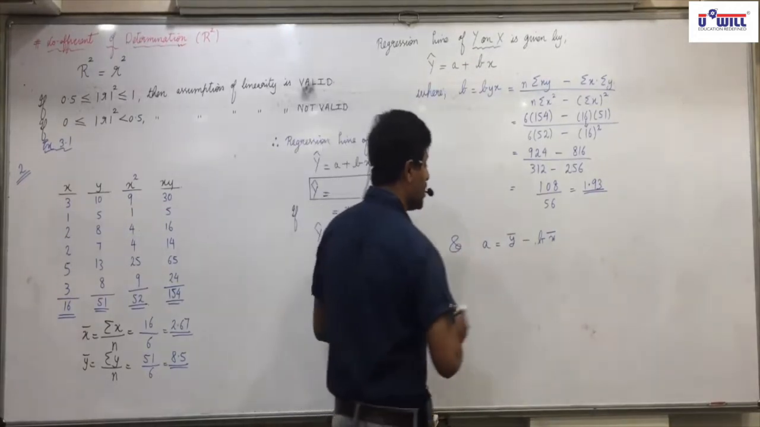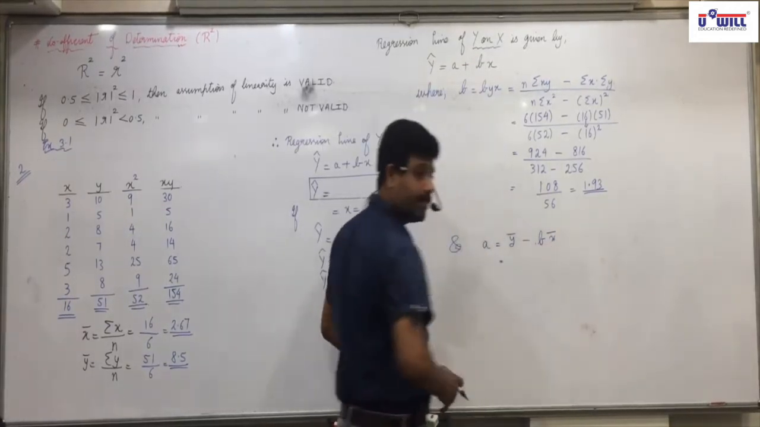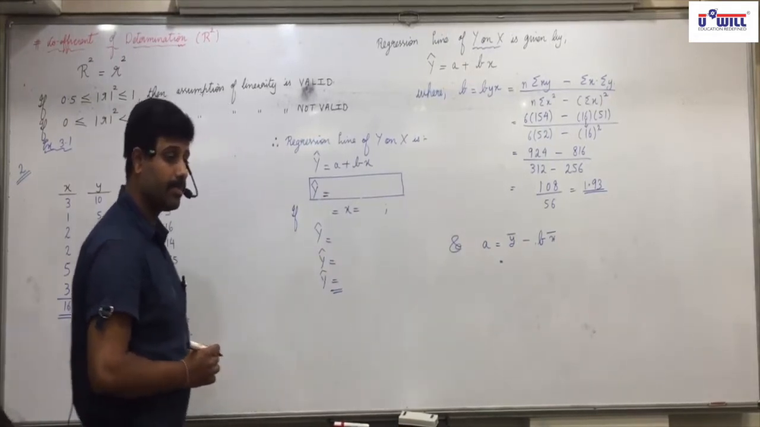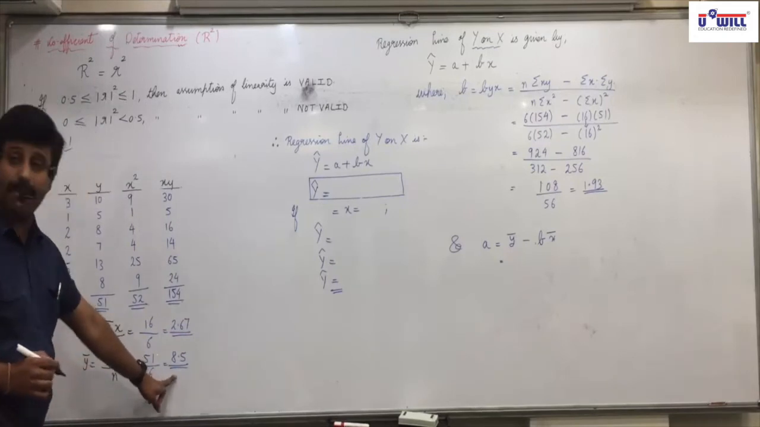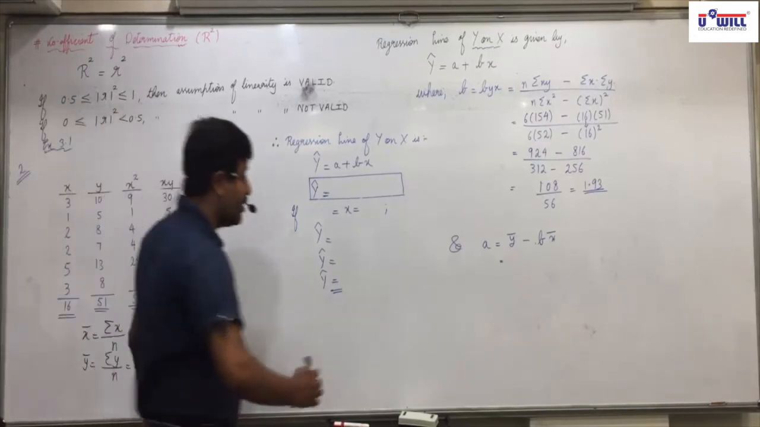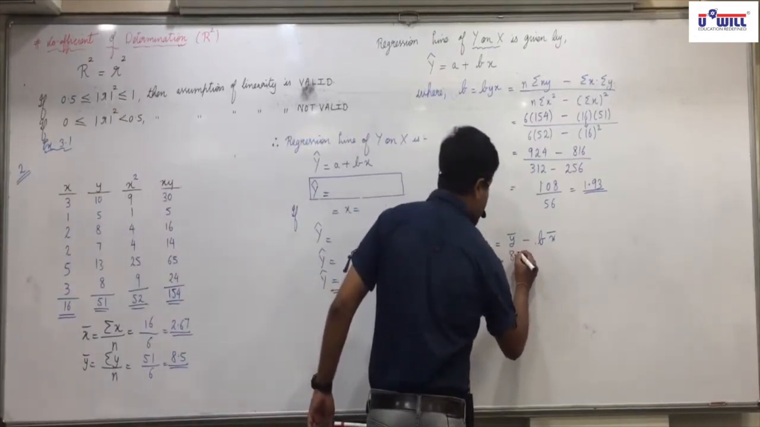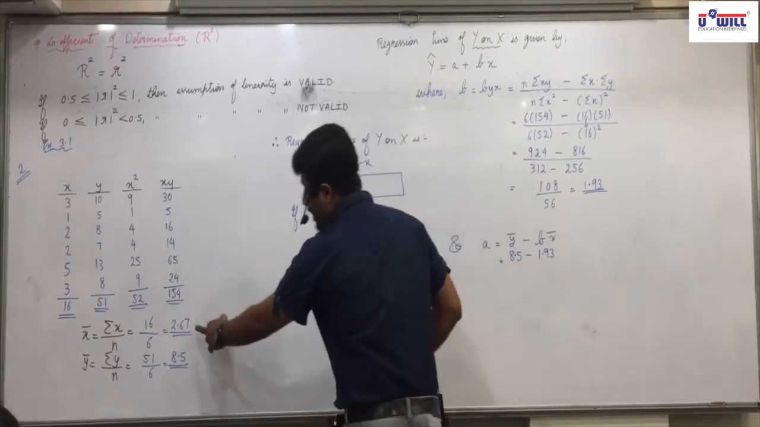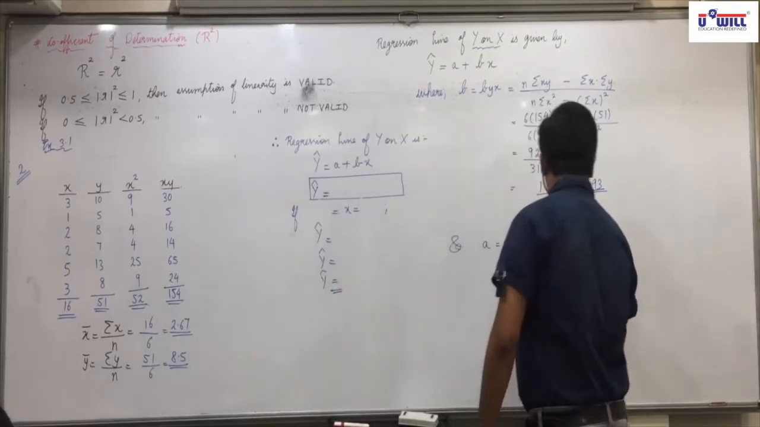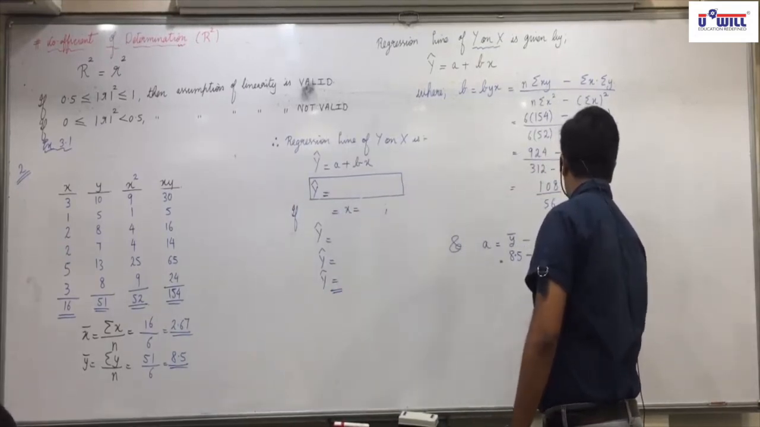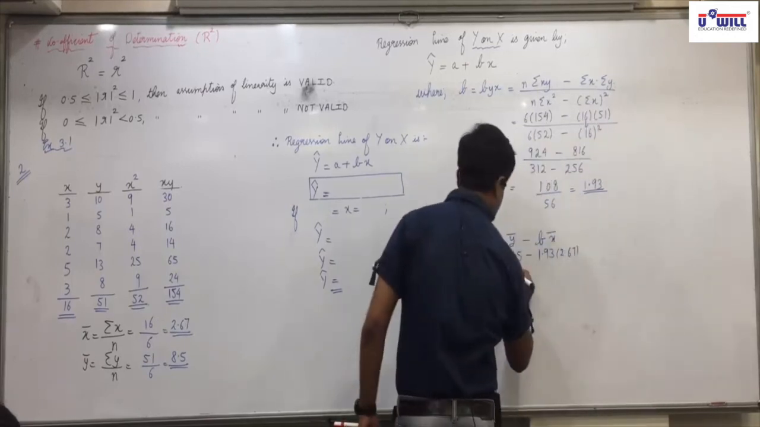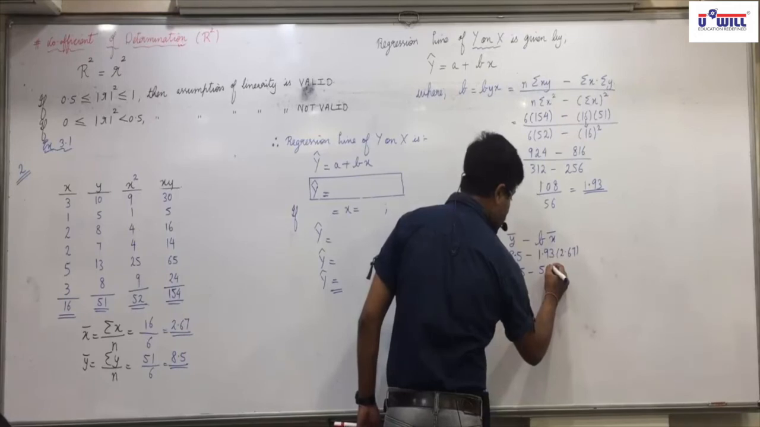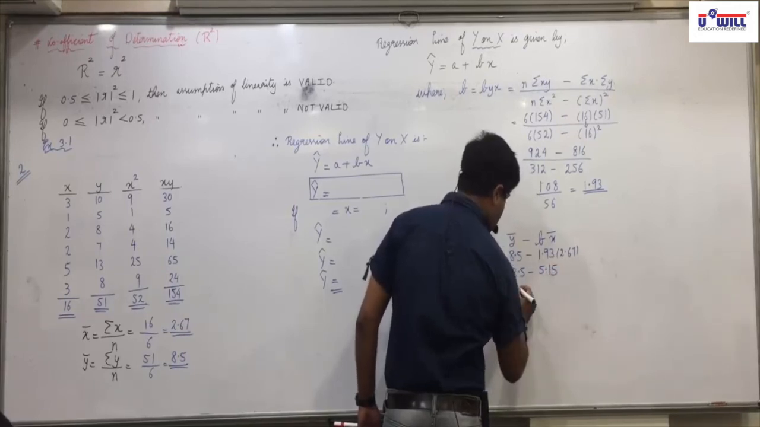Now further, a equals y bar minus b x bar. Write it down. So, Roshan, a equals 8.5, yes, see y bar is 8.5, minus 1.93 into 2.67, as you can see x bar is 2.67. 8.5 minus 5.1, 5.1 exactly, so 3.35.